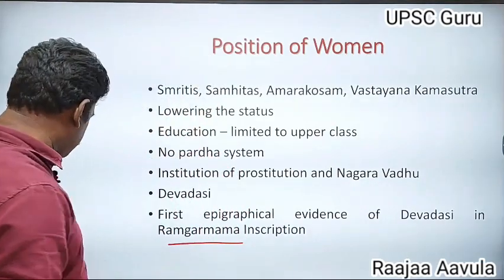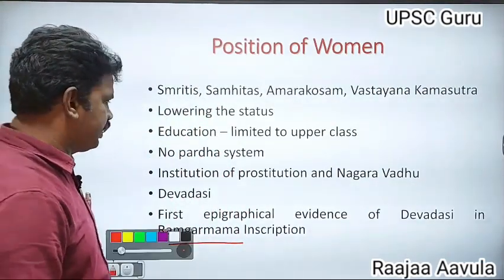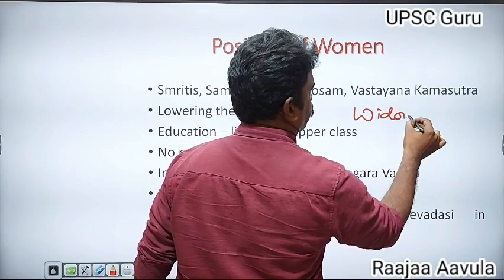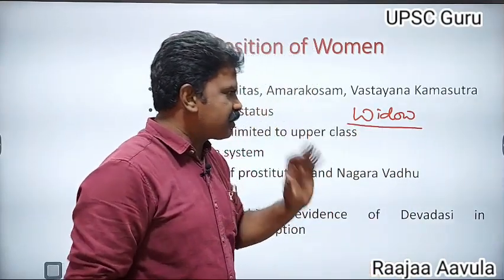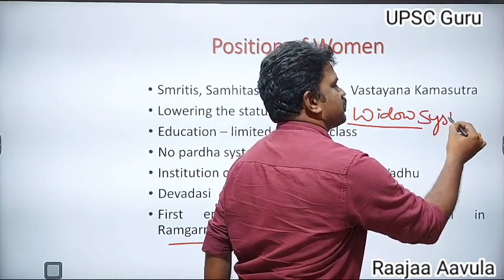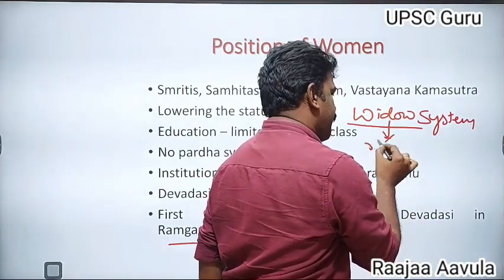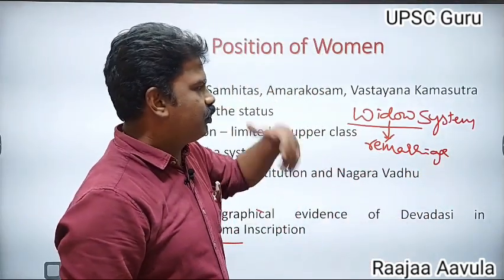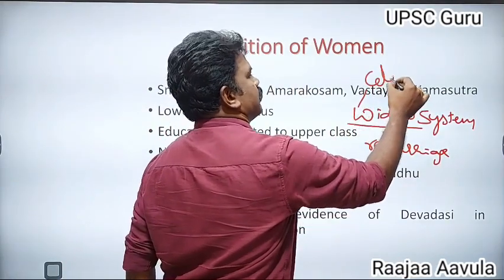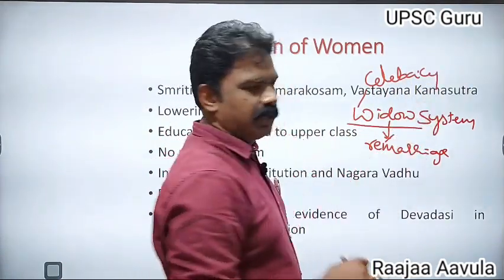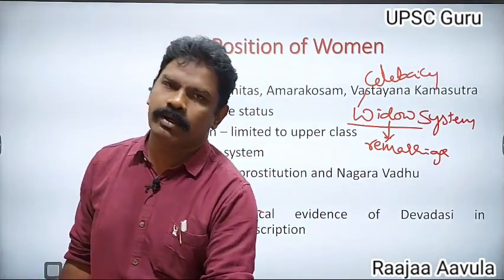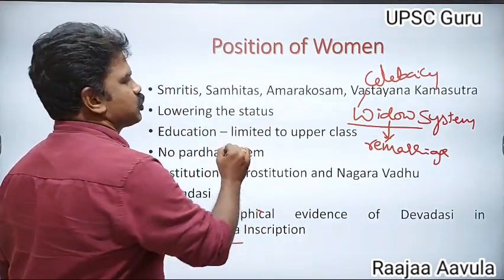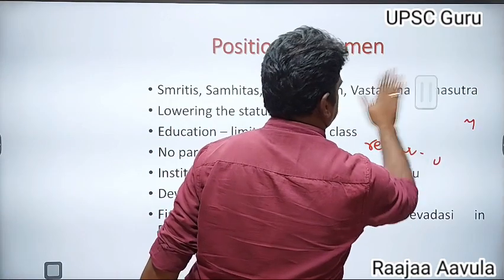Coming to the position of widows in that period, the widow system was liberal. They could go for remarriage. If they did not remarry, they would follow brahmacharya, that is celibacy. This is about the position of women during the Gupta period. This is about the social system of the Gupta period.